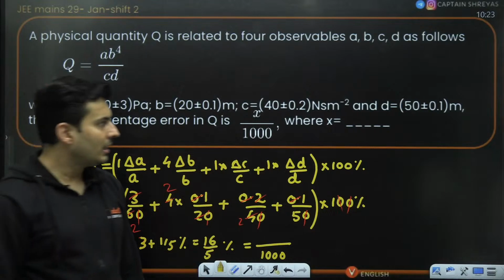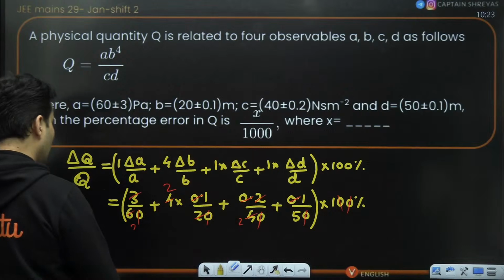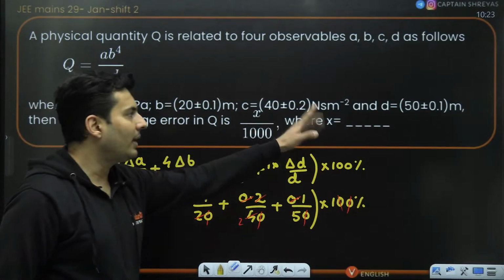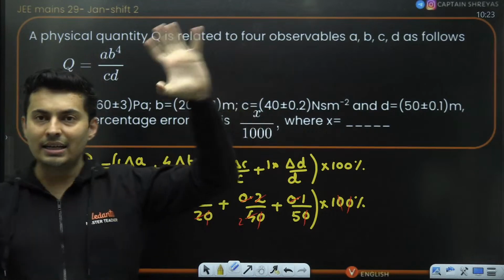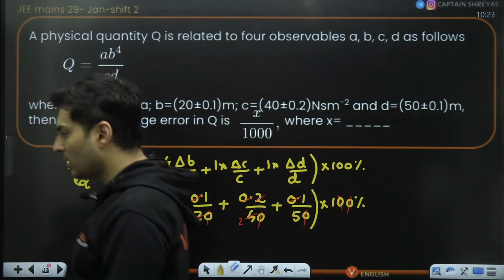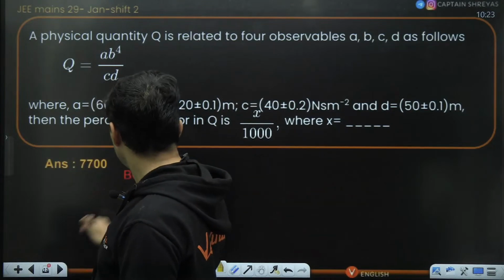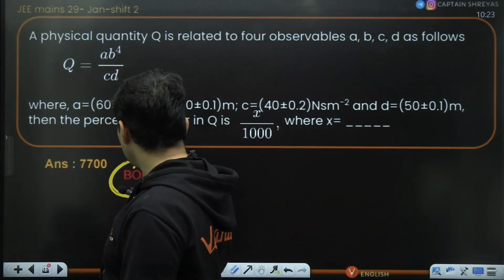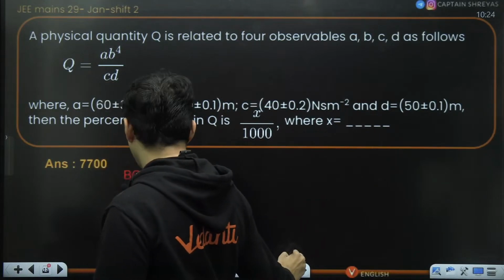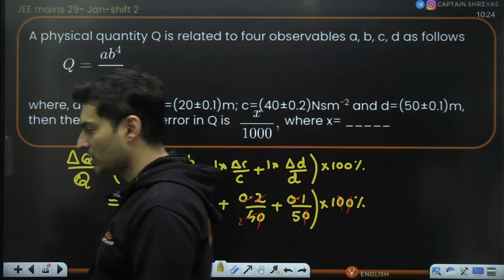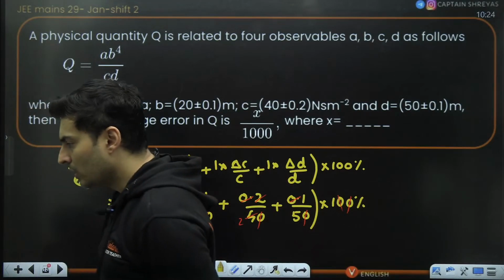In this particular question also, I think the value of x which you get does not match with the integer type of things that you get over here. So apparently this was also something like a bonus, because the answer given was 77, but the actual answer that you get was 7700. So this also actually became a bonus. Okay, cool.